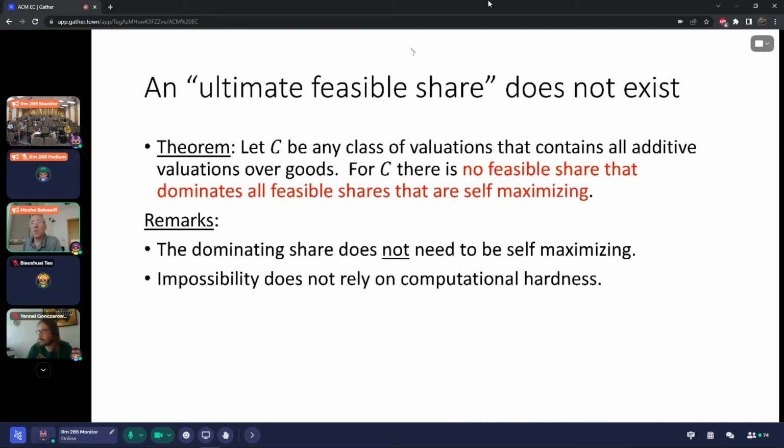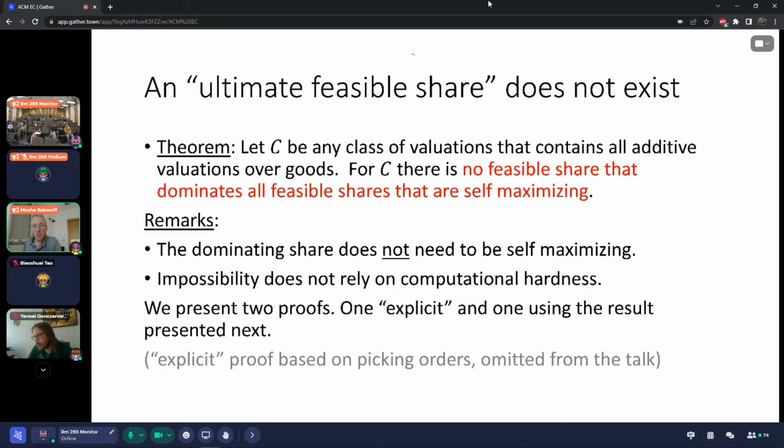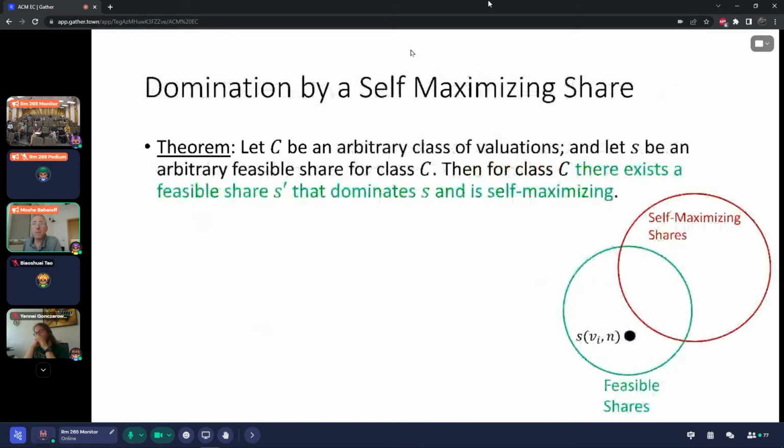It is unconditional on any computational issues. And in the paper, we actually present two proofs for this result. The first one is explicit in the sense that we construct some shares, which we call the picking order shares, and prove the result using these shares. I will not have time to discuss these shares, but you're welcome to look at the paper. And the other proof is actually using a result that I'll present next, and I think is of independent interest.